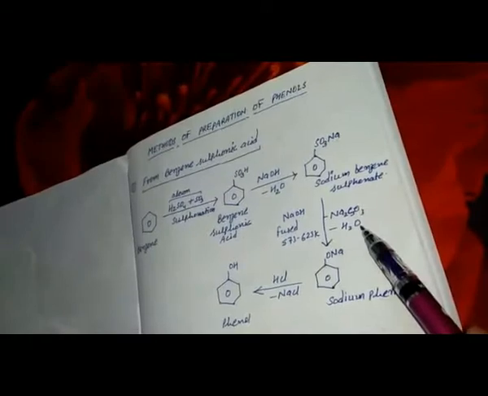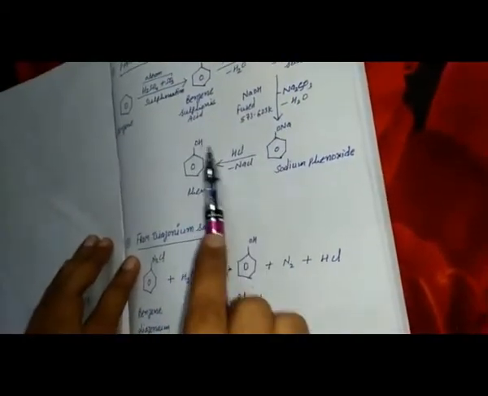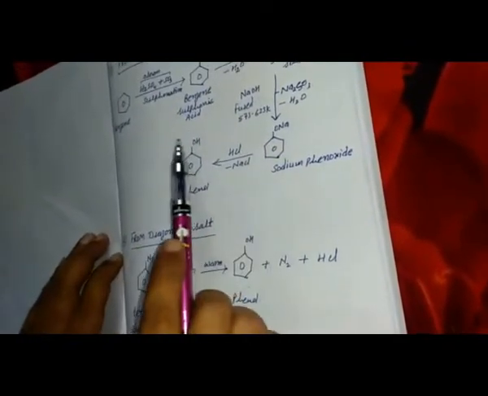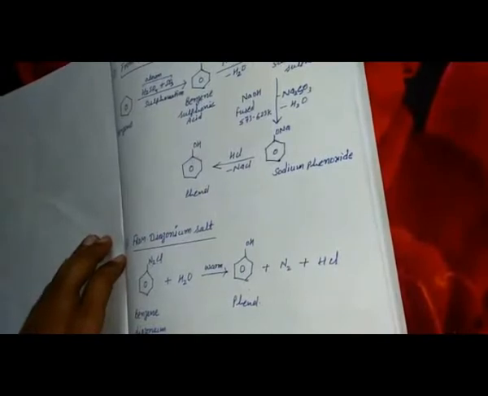Then we are getting sodium sulfite, Na2SO3, a water molecule, and the main product we are getting is sodium phenoxide. This sodium phenoxide in the presence of acid, that is HCl, releases NaCl and gives us phenol. This is the first method, the preparation of phenol.